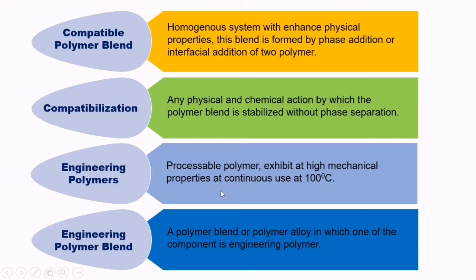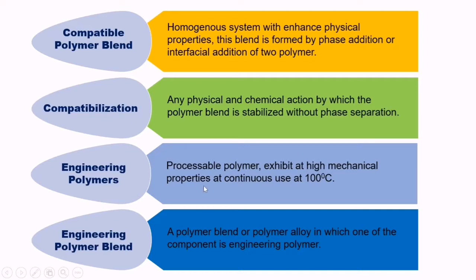For example, Noryl is a polymer blend in which polyphenylene oxide, PPO, is mixed with HIPS, high impact polystyrene.